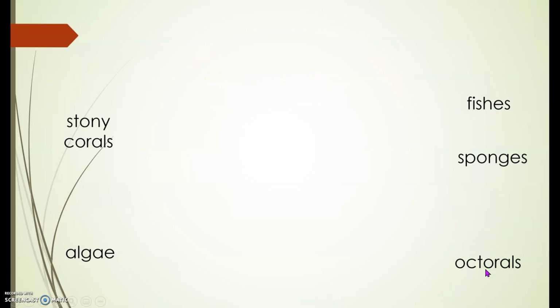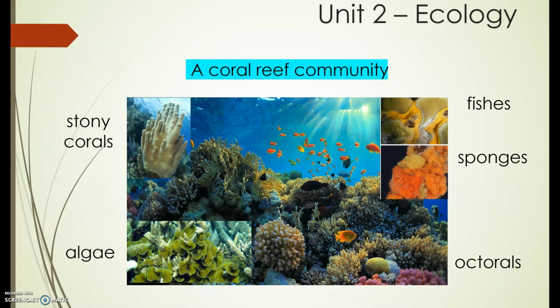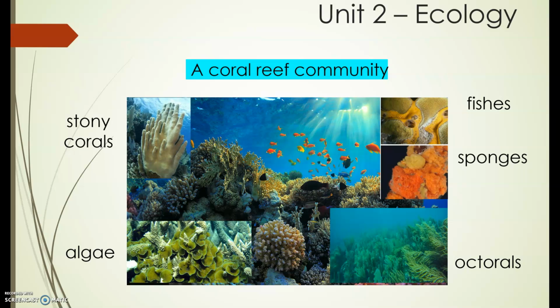Let's see another example. Everybody repeat after me. A coral reef community. Very good. So under the water, there's also a community. There's a population of corals, stony corals, algae, octocorals, some fishes as well.